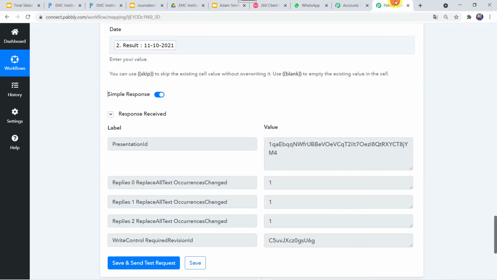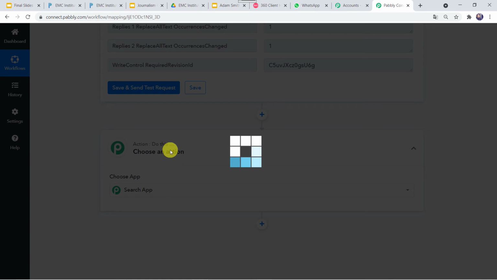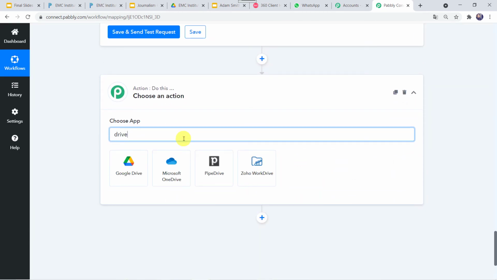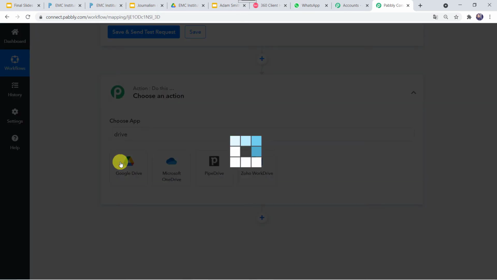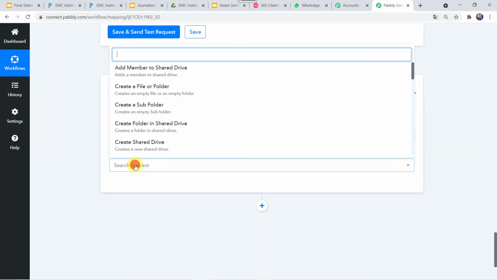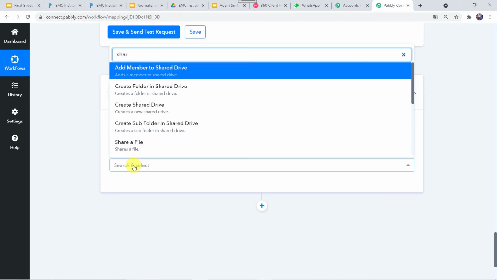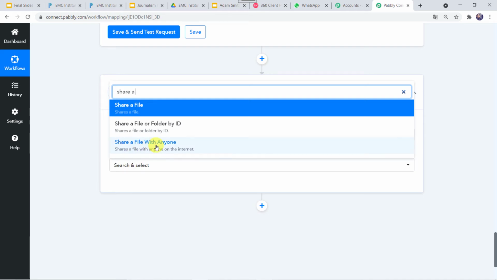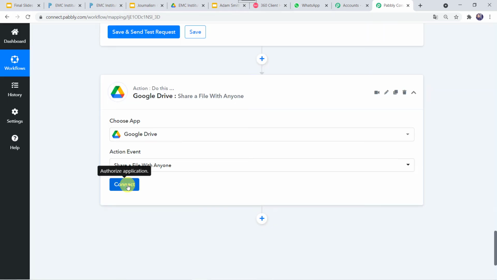Here, let's go back to Pabbly Connect. Here we want to put this particular presentation ID, which needs to be converted so that a shareable format is created and this certificate can be shared with anyone. Okay. So let's move down, click on this add application. In the action window, let us select the application name as Google Drive. Let us select this. In the action event, we have to select share a file with anyone. Let's select this and let's click on connect.